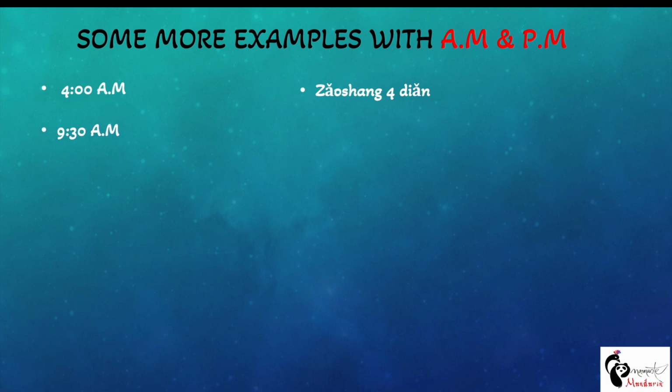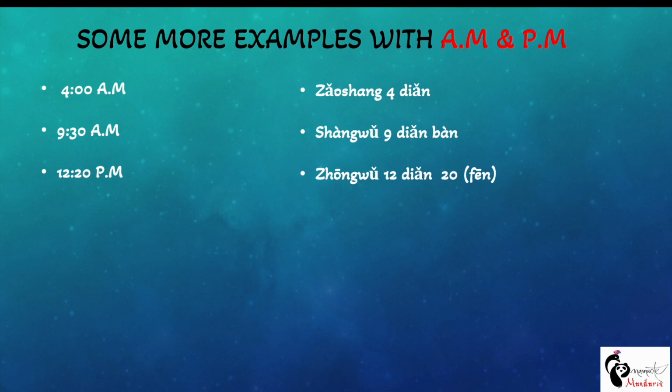Okay, let's see the next one. The next one is 9:30 a.m., which is late morning. The word for late morning is 上午, so it will be 上午9点半, right? Then 12:20 p.m., which is noon time, and the word for noon is 中午. So 中午12点半. Oh sorry, 12点20分, right? So 20 minutes, 中午12点20分.